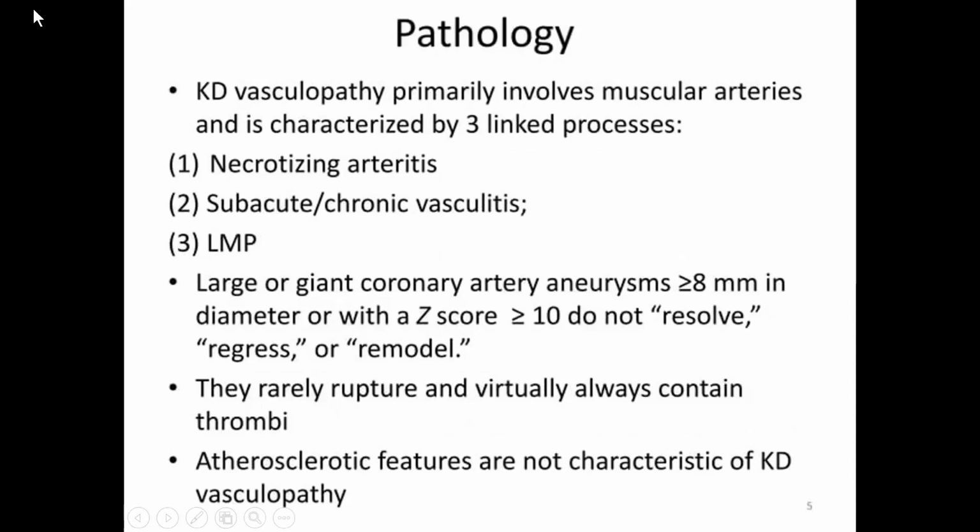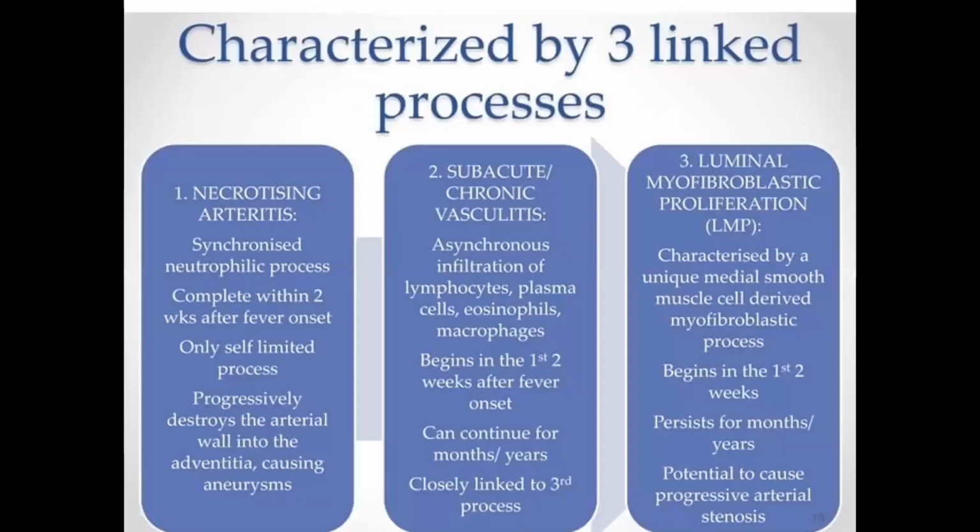According to this article it has 3 main pathologies: necrotizing arteritis, subacute or chronic vasculitis, and LMP. These 3 are the major pathological issues here. Necrotizing arteritis is a synchronized neutrophilic process. So there will be necrosis of the arteries. It is complete within 2 weeks after the fever onset. It is a self-limited process that progressively destroys the arterial wall.